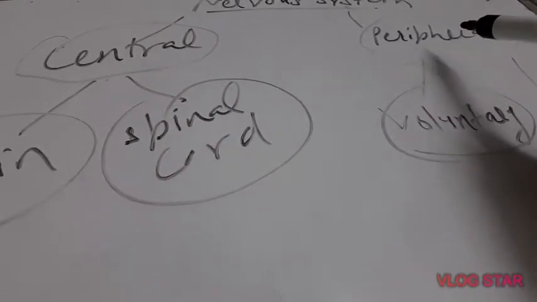Actually, the peripheral nervous system includes all the nerves which arise from the brain and spinal cord. The nerves which arise from the brain are known as cranial nerves, and nerves which arise from the spinal cord are known as spinal nerves. This is also one classification of the peripheral nervous system. Another classification is voluntary nervous system and autonomic nervous system.